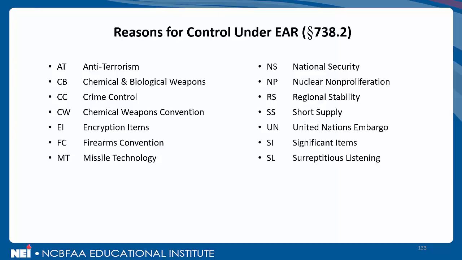A United Nations embargo. The U.S.'s involvement in a United Nations embargo would fall under UN. Significant items, SI, and SL, surreptitious listening. We'll see examples of most, if not all of these as we proceed, but we want to get it out there what the reasons for control are as explicitly stated in EAR 738.2.